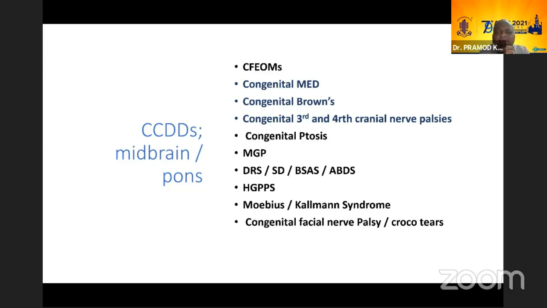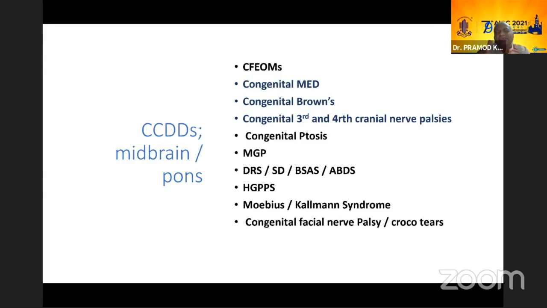Then, of course, you have congenital ptosis, usually bilateral, and this can also be a CCDD. Then you have what is known as MGP, the Marcus-Gunn jaw winking phenomena. And then when we come to the pons and medulla level, we have Duane's syndrome or Duane's retraction syndrome. We don't like to use the retraction word all the time because at times it is not there. This is the commonest CCDD, as we all know, and we all encounter it once in a while. And Professor Pradeep will be talking about it in great detail after my talk. Then we have synergistic divergence, Bosley-Salih-Alorainy syndrome, and Athabaskan brainstem dysgenesis syndrome.